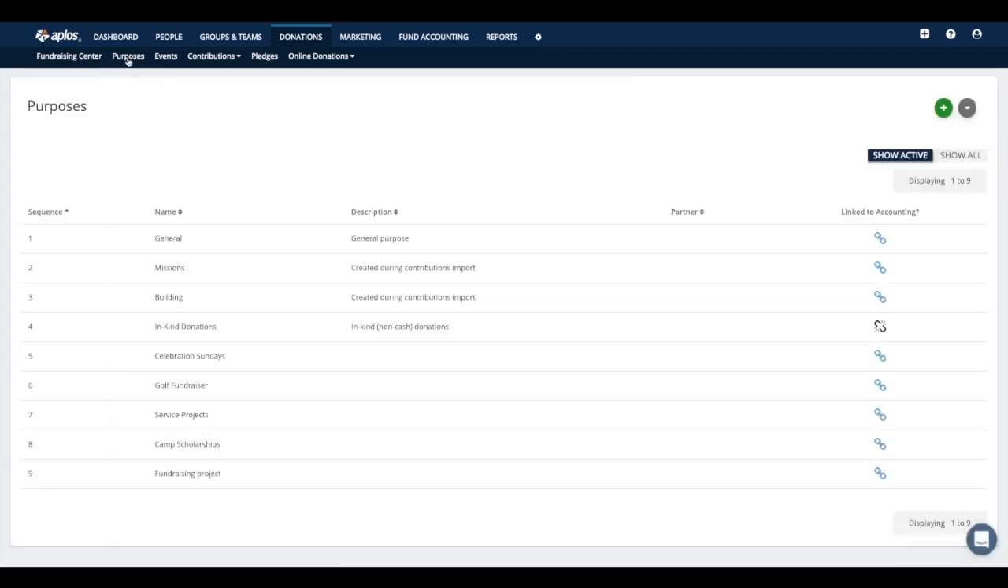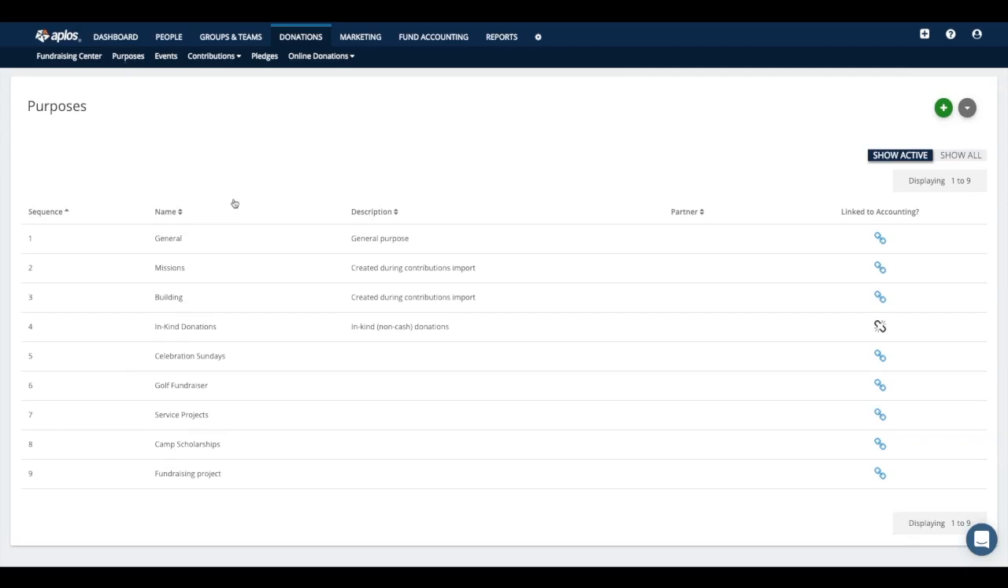All right, next up here is purposes. Why we're coming here first is because purposes are essentially the chart of accounts you build for the donation side of the system. And purposes, in short, are just the reasons why people are giving to your organization. Whether it be tithes and offerings, maybe a certain fundraiser that you're hosting or a service project that you're doing, whatever reason people are giving you donations for, that's what you're going to want to set up as a purpose within Aplos.